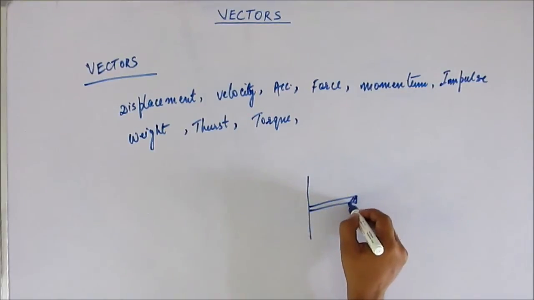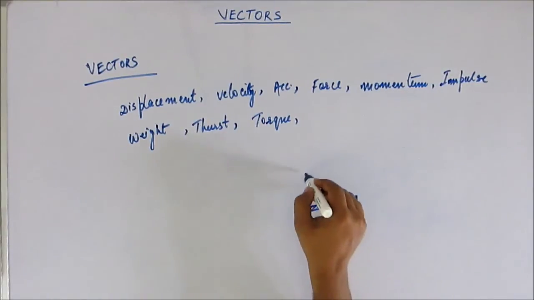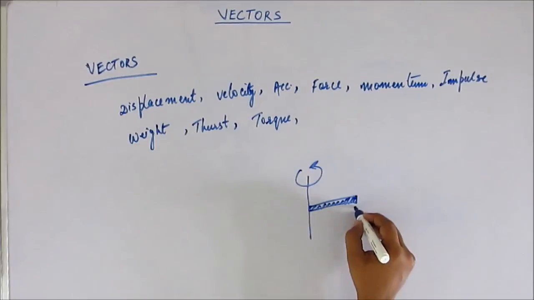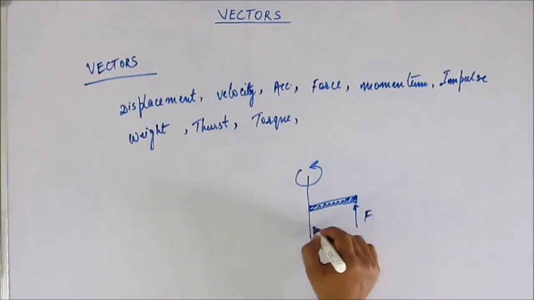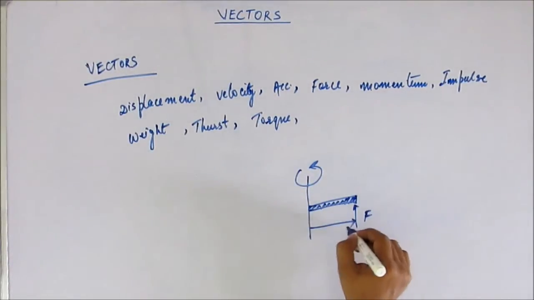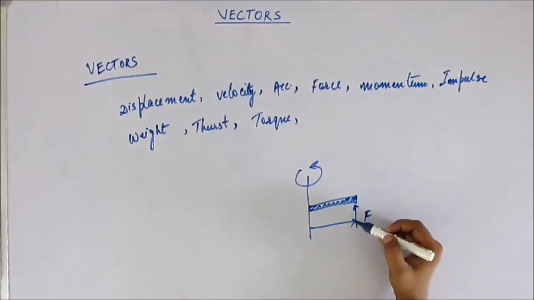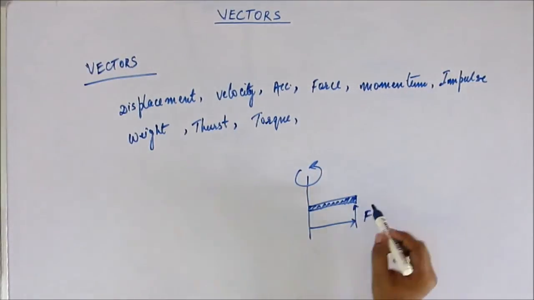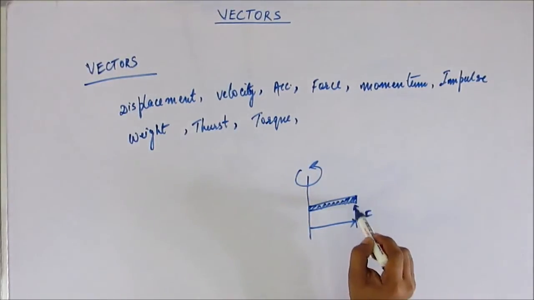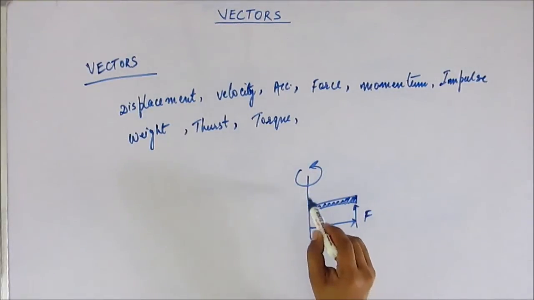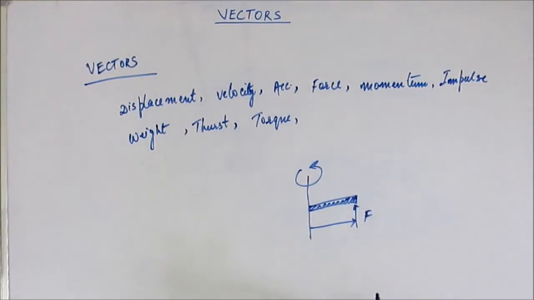If we have a rod rotating around this axis, and we apply a force here, then torque is F cross r.